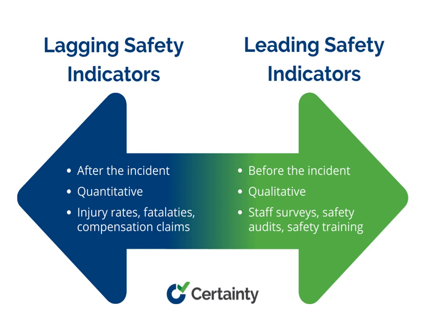So what is the reason the lagging indicator is created? That is only after the incident you consider, and that is known as lagging. It is quantitative also: injury rates, fatalities and compensation claims. From that point of view you will be learning from the lagging safety indicators. From the indicator only you will identify. So what is a leading safety indicator? Before the incident, you will have the pre-planning. This is quantitative: staff surveys, safety audits and safety training. Everything will be there. So based on the future performance, you will pre-plan. That is known as the leading safety indicators.